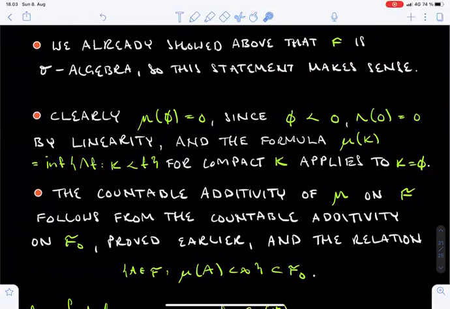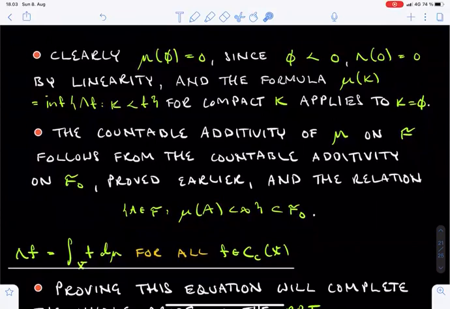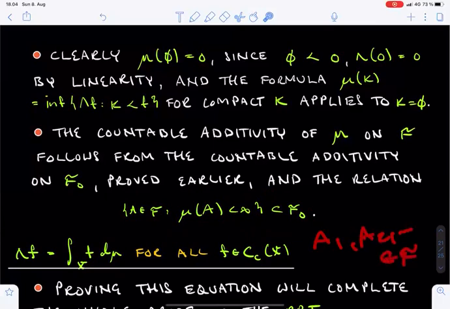How about the countable additivity of mu on the sigma algebra F? We already proved earlier on this lecture that mu is countably additive on F0. Then the corresponding claim about F follows from the relation we proved in the previous section, namely that every finite measure set in F also lies in F0. This is strong enough to give countable additivity on F, since countable additivity becomes trivial if any of the sets under consideration has infinite measure. We have now established all the measure theoretic claims in the Riesz representation theorem.